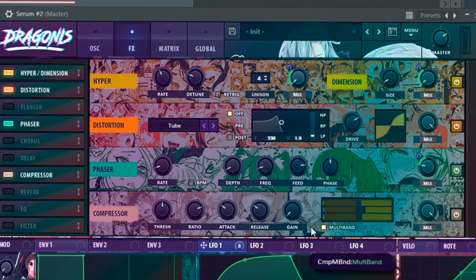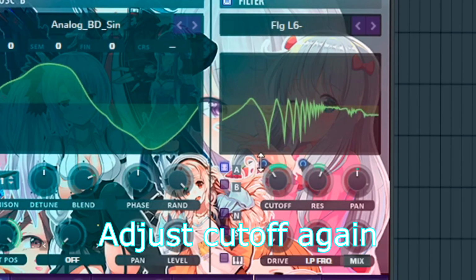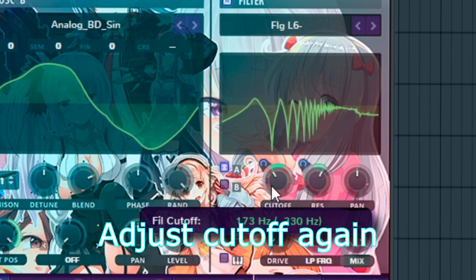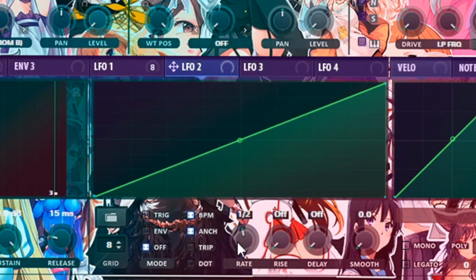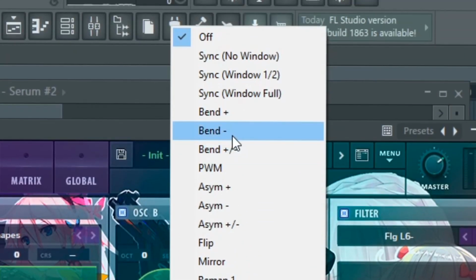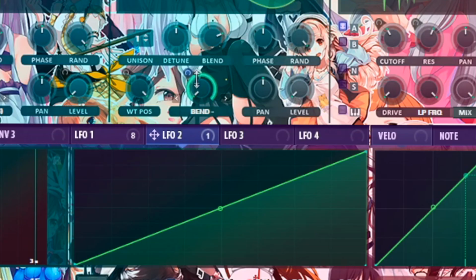Now turn on multiband compressor. Just as necessary. Finally, make an LFO shape like this. Set the rate to half. Select bend minus on oscillator B. Now automate it.